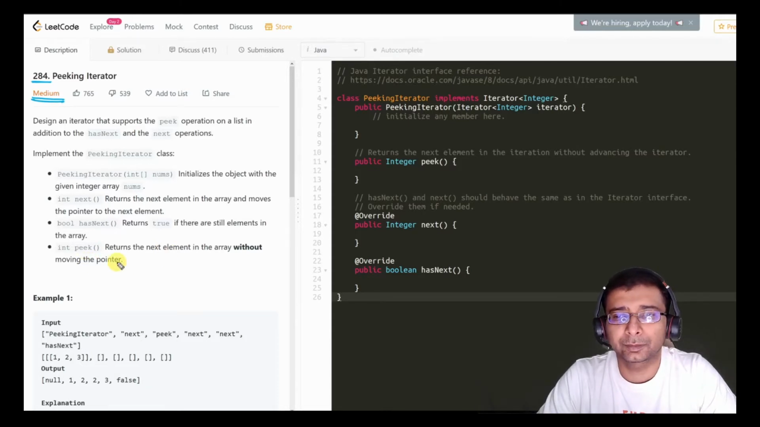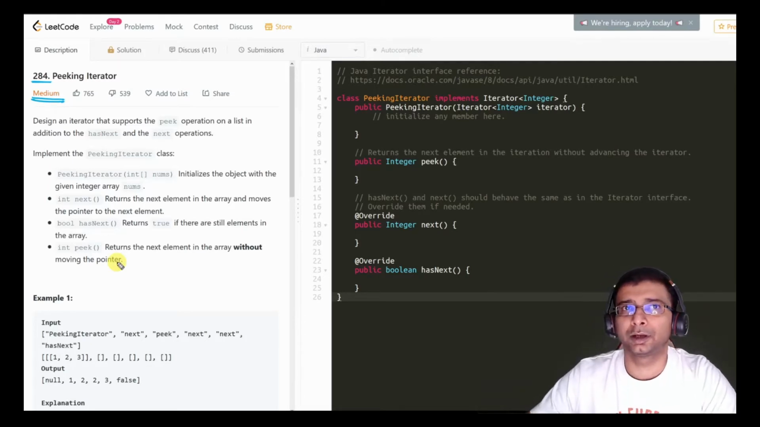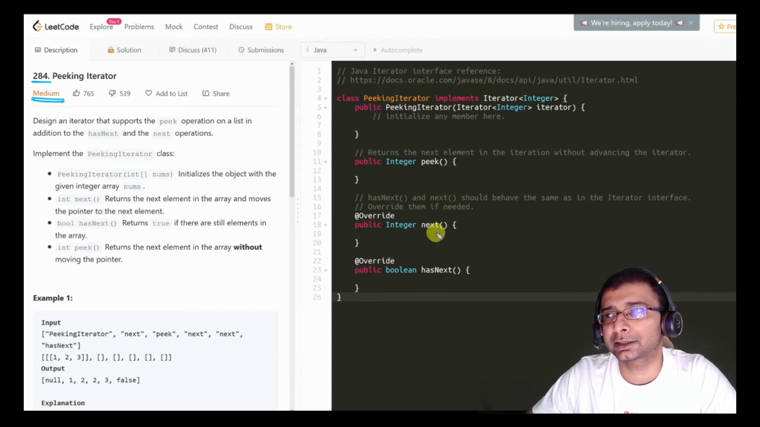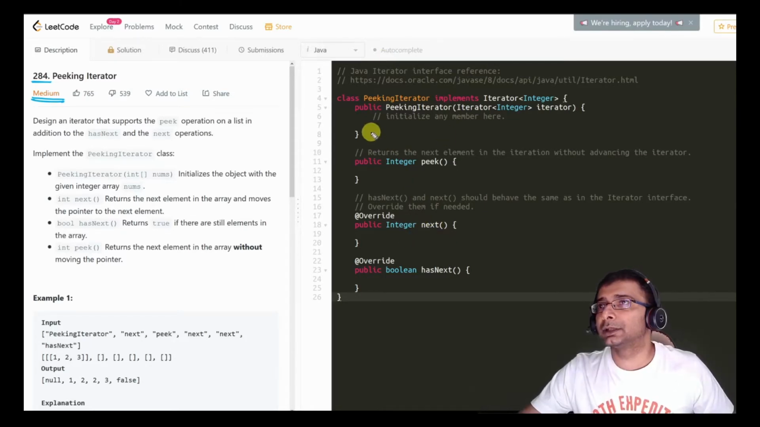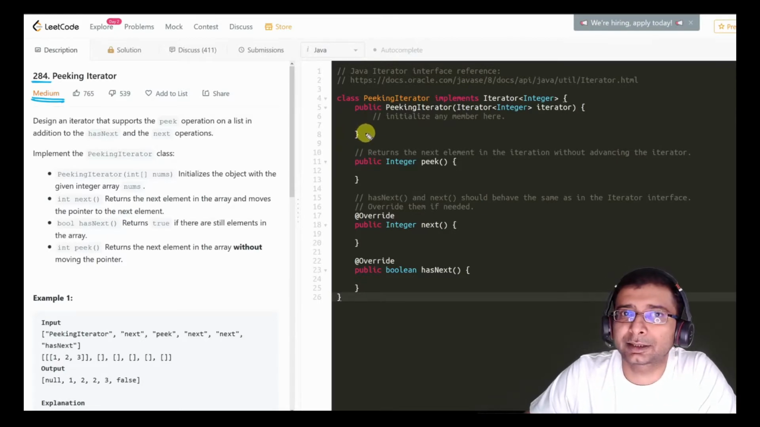So this peek is more like a peek on the stack, wherein we just see the element, we just get the element, but it's not removed from the class. So if you do peek multiple times, it's going to return the same element, and if you do a next, it will return the element and then remove the element. So let's look at the class and understand what we are given.